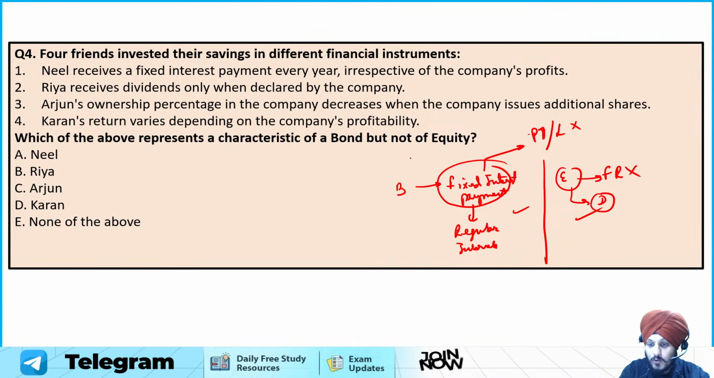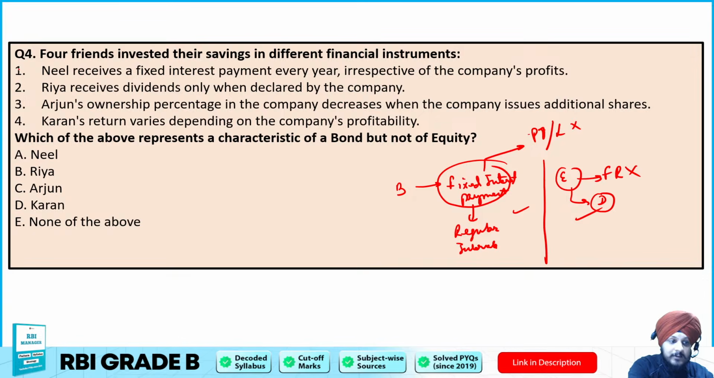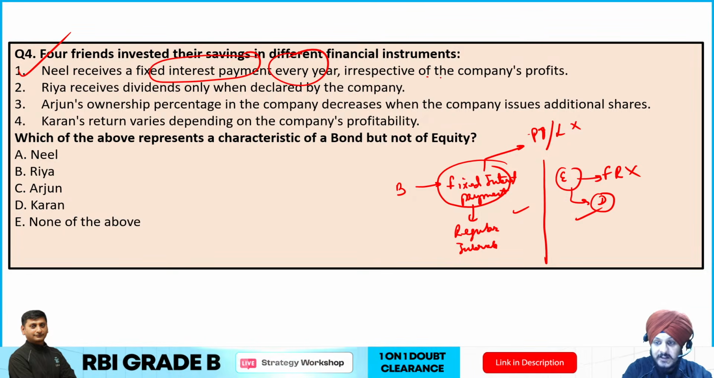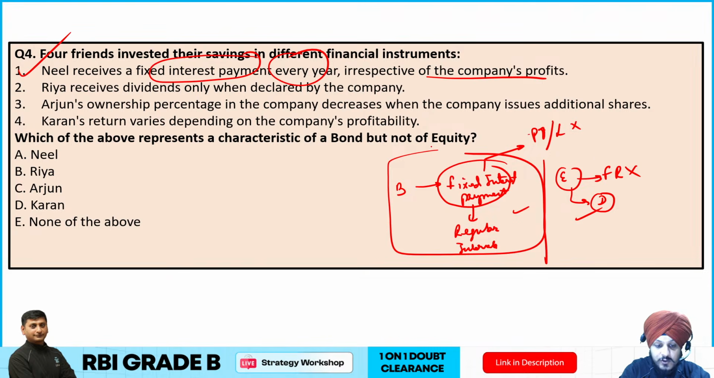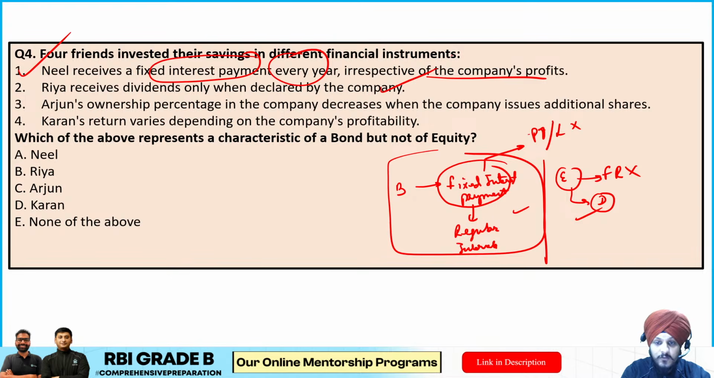Now if you try to align this concept with the options provided, you can clearly see that A is going to be the correct answer, which is Neil, because Neil receives fixed interest payment every year irrespective of the company's profit, which is the characteristic of a bond. Ria receives dividend only when it is declared, which is a characteristic of equity.